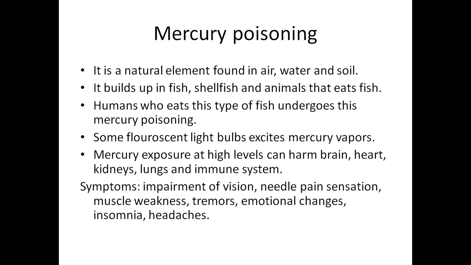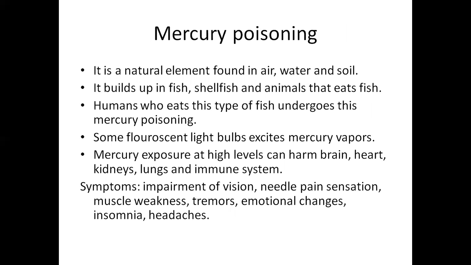Next, mercury poisoning. You know, mercury is found as a natural element in air, water, and soil. Where this mercury poisoning mainly occurs is in water. Why? Because fish, shellfish, and other types of fish eat this mercury. The animals which eat these fish take the mercury from the fish. And also humans who eat this type of fish get mercury from those fishes, and they undergo